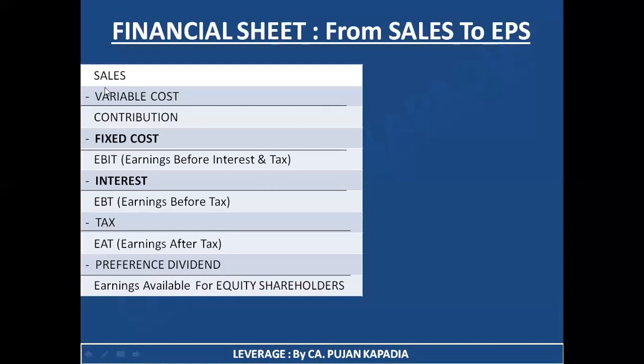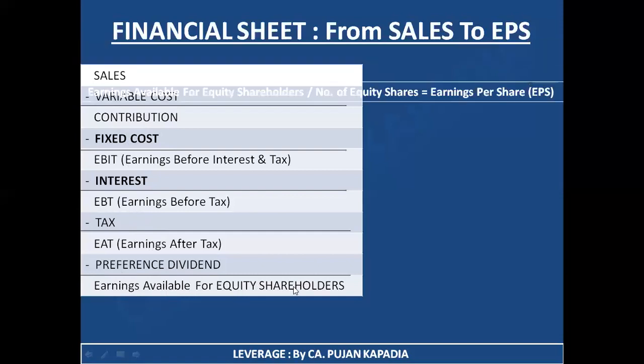From this table, you may get to know that we had started with the first point of earning, that is our sales, till we have reached the equity shareholders, who are the real owners of the business. From my first source of earning, I had deducted all my expenses. I had paid all my obligations, like fixed costs, to the outsiders and creditors in the form of interest, tax liability to the government, and finally dividend to the preference shareholders. So the resultant amount that I am left with is known as earnings available for equity shareholders.